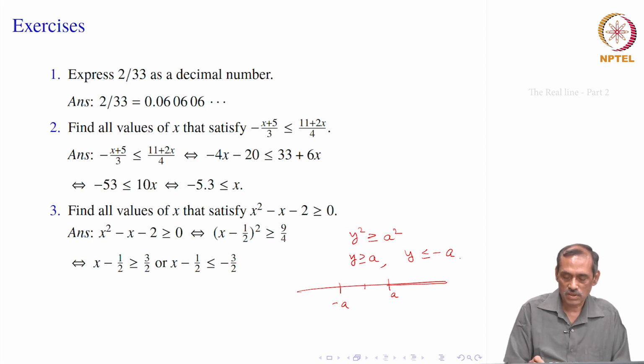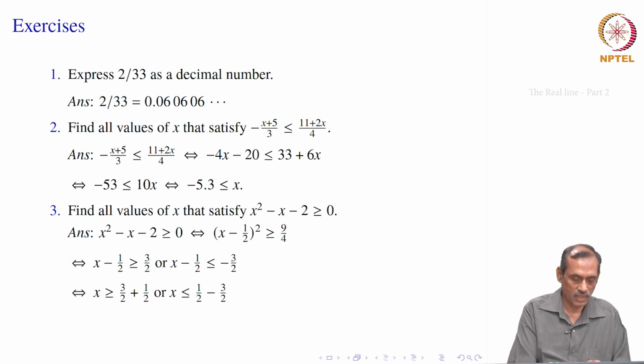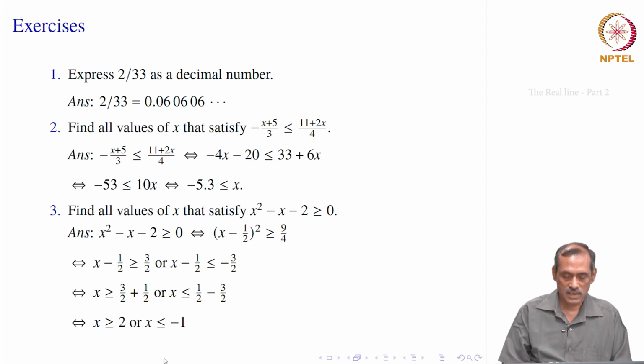So, for this inequality with the squares, we can write this as x minus half, which is your y, greater than or equal to positive 3 by 2, or x minus half is less than or equal to the negative, minus 3 by 2. And that gives you, we will take the half to the other side, and simplify it. So, x is greater than or equal to 2, or x is less than or equal to minus 1.